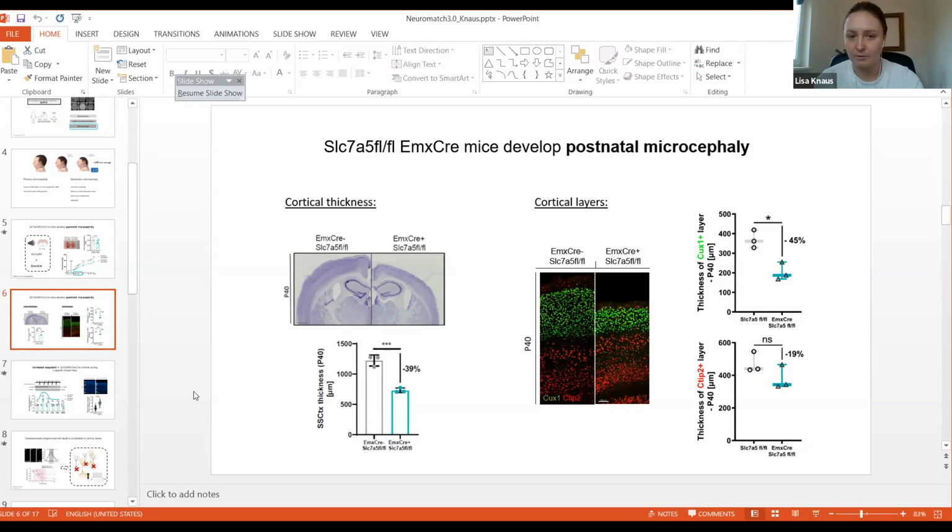Regarding the corpus callosum, the white matter tract, I was quantifying if there is a reduction in the corpus callosum thickness, for example. We didn't find any. However, on my list, I also want to do some stainings or quantifications of MBP, to check if there is a decrease in myelination, just to be sure if this is also contributing to the phenotype, of course.